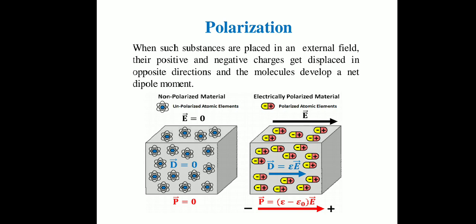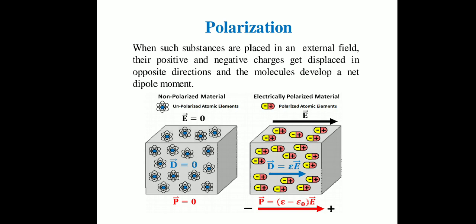If you observe shape of the molecule for polarized molecule, then negative charge and positive charge are separated from each other, so shape of the molecule is cylindrical in the shape. While for unpolarized molecule, shape of the molecule is circular, and within the circle positive and negative charge is present, so molecule is unpolarized.